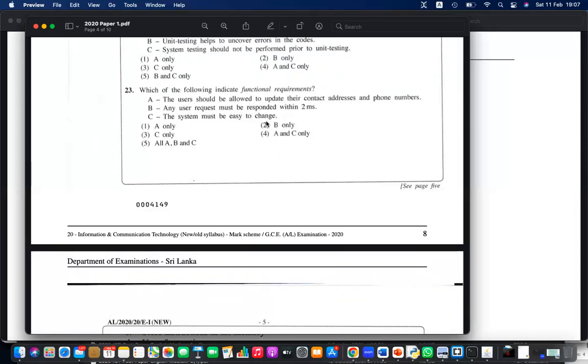System must be easy to change. Easy to change. Non-functional. But the easy කියන්නේ ඒකේ limitation එක. That is how it should be done නේද? Okay, A only. You'll get marks for this question.